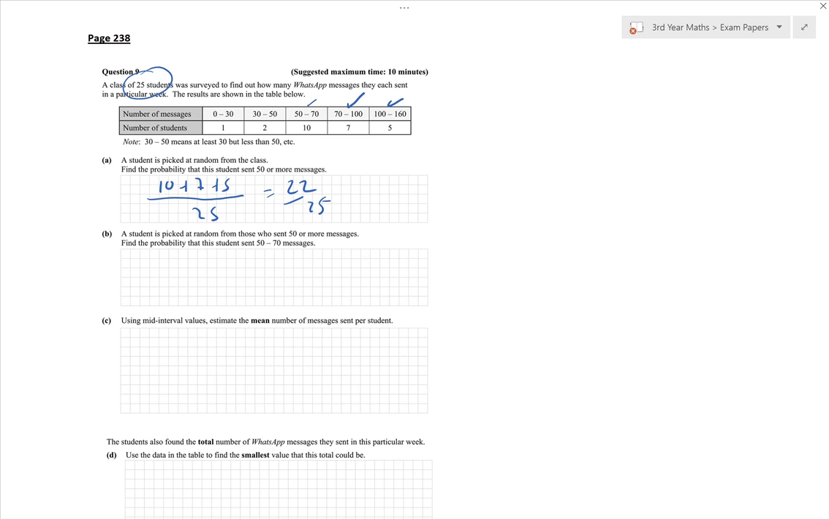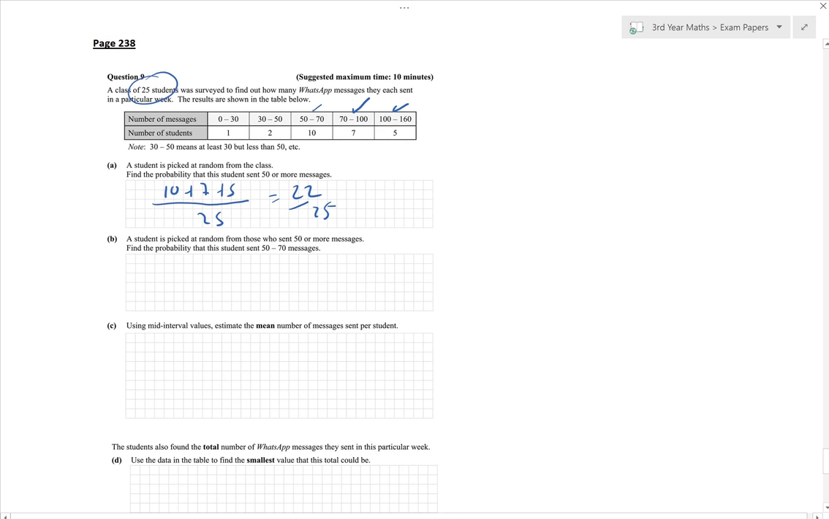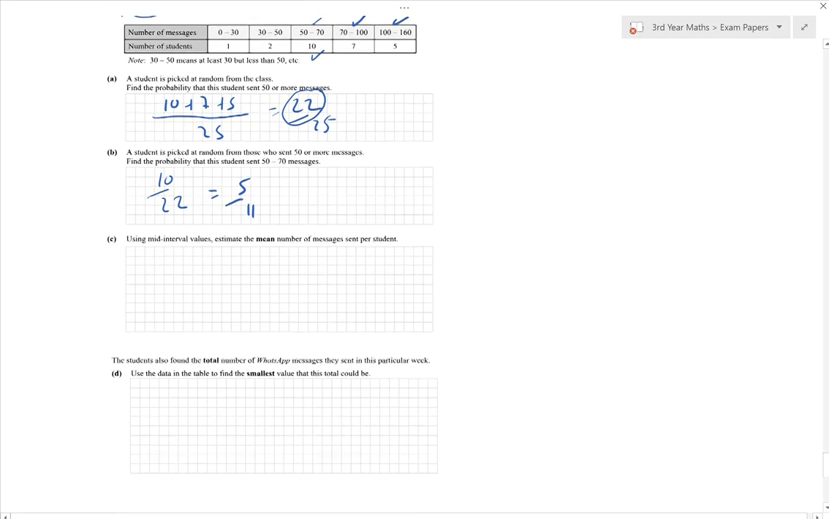A student is picked at random from those who sent 50 or more messages. Find the probability that the student sent 50 to 70 messages. So 50 to 70 messages is this part here. So that's 10 out of 22, isn't it? Because out of those who sent 50 or more, which we already said was 22, find the probability that they sent 50 to 70. So that's 10 out of the 22, which can be simplified to 5 over 11.